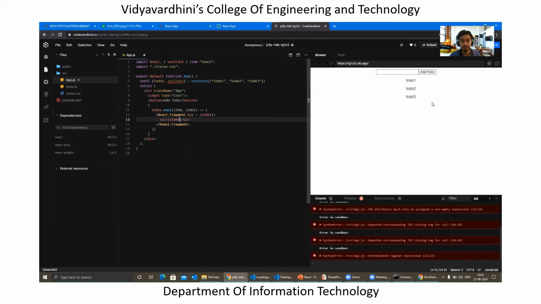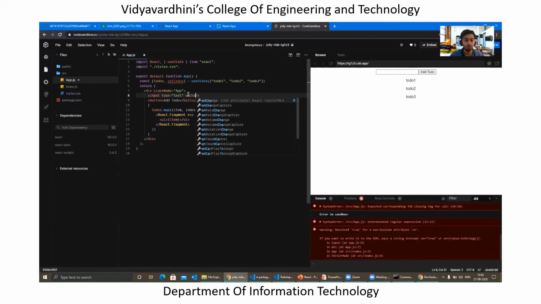In this case, you can see that the items have been rendered over here, but still we haven't updated the list, right? Because if we click on to do, we need something to do, right? So in this case, we are going to just use the basic HTML attributes and JavaScript functions like on change. So on change, something should happen, right?